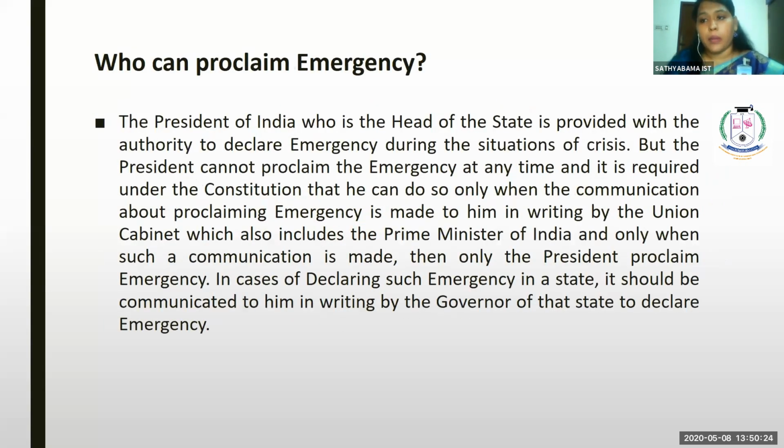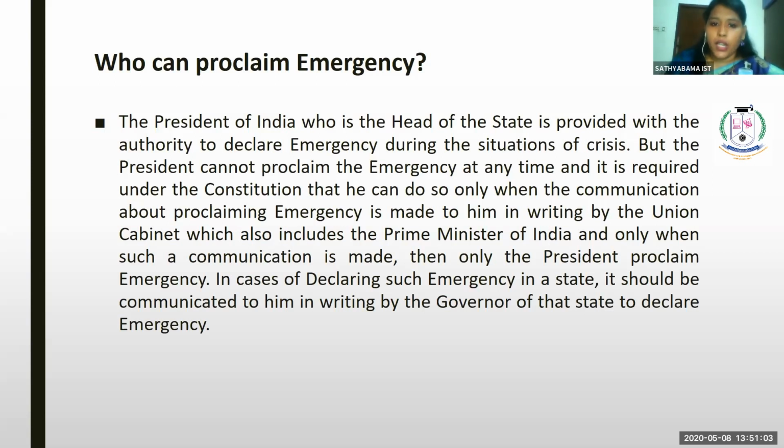Who can proclaim emergency? Please keep in mind that only the head of the state, the president, can declare emergency, after getting consent from the Lok Sabha and Rajya Sabha. After it is approved by the Lok Sabha and Rajya Sabha, the president can declare emergency provisions in the country. So the president of India, who is the head of the state, is provided with the authority to declare emergency during a situation of crisis.